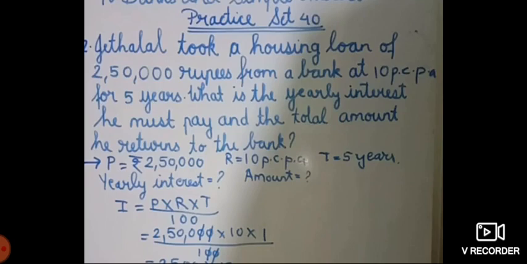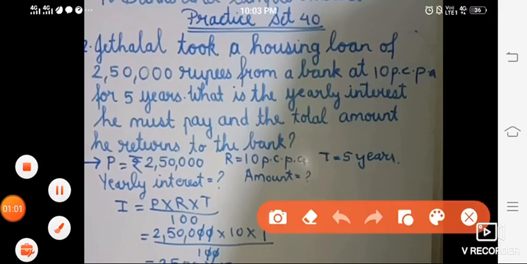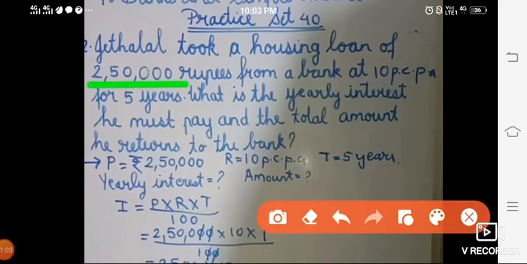We will read the question, break the question, understand it and write whatever is given to you all. So see, Jetalal took a housing loan of 2,50,000 rupees. Means 2,50,000 rupees becomes his principal. From a bank at 10 PCPA. So 10 PCPA is his rate of interest. And he takes this amount for 5 years. So T is equals to 5 years.